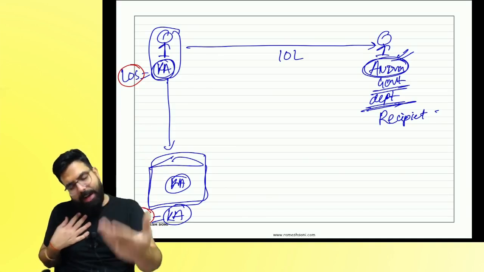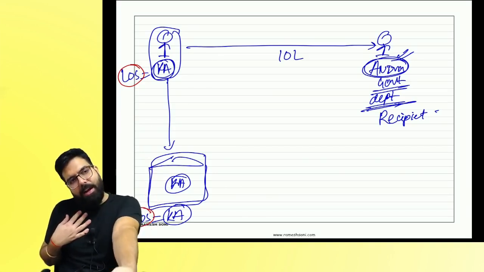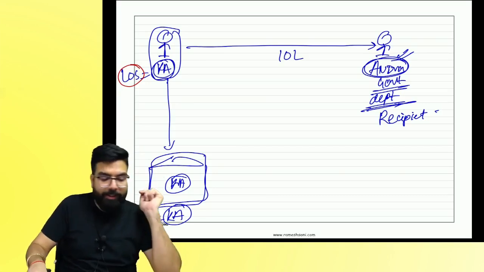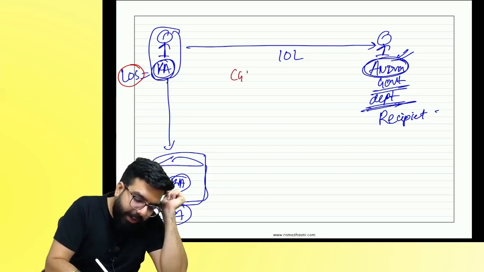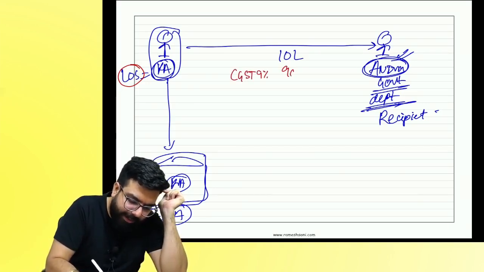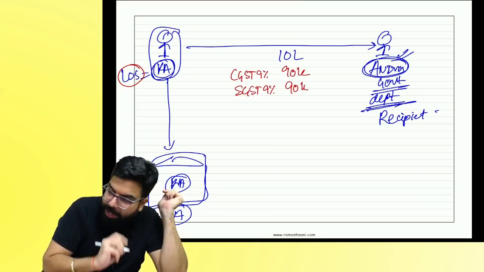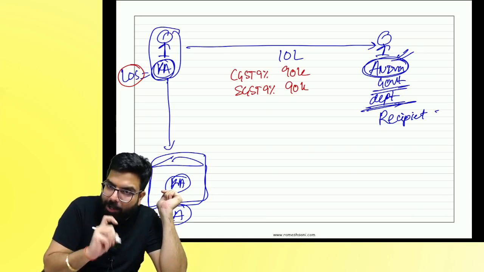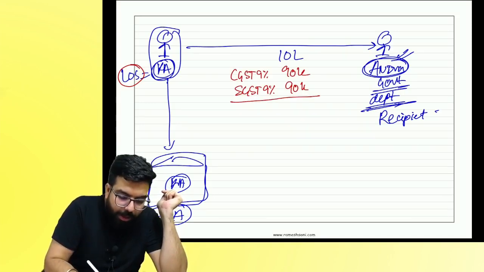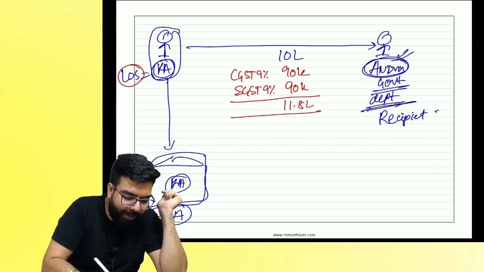I am in Karnataka, giving service in Karnataka. What will I charge? CGST 9%, 90,000. SGST 9%, 90,000. Are we clear? People, see over here. I charge 11.8 lakh, with CGST and SGST.